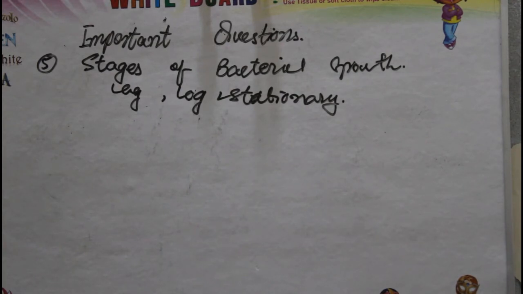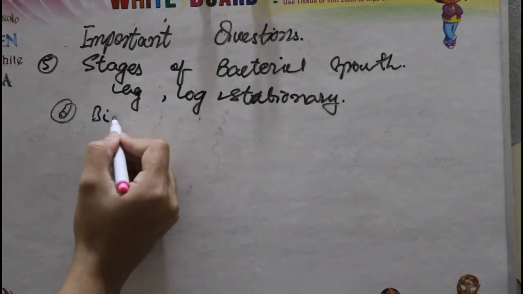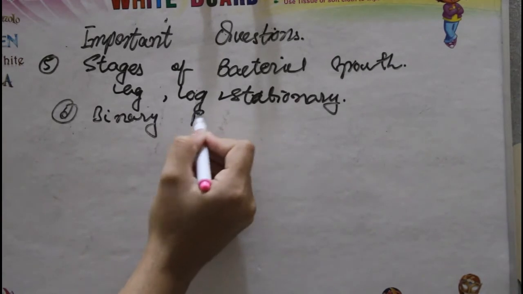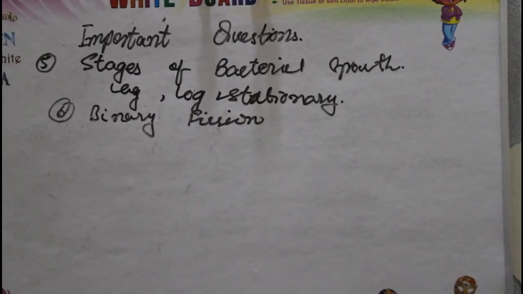The next question we have is what is binary fission? It's a simple question. Binary fission is a process of reproduction in which a bacterial cell divides itself into 2 cells, and these 2 cells then increase in size and become new individuals.